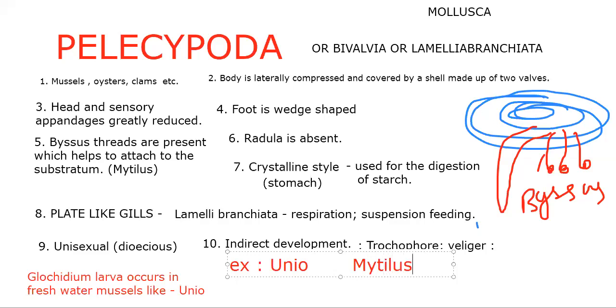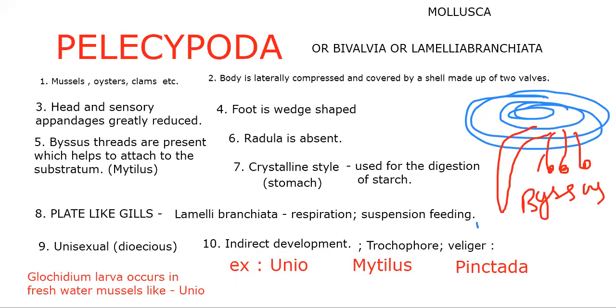Mytilus, marine water mussel. Pinctada vulgaris, pearl oyster. Teredo, shipworm, a wood borer, which is dangerous to ships. Pholas, rock borer, can make holes even in rock.